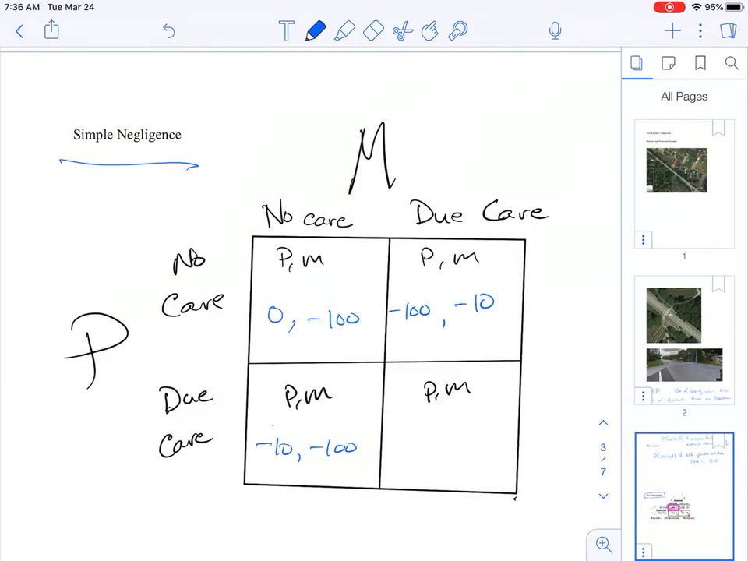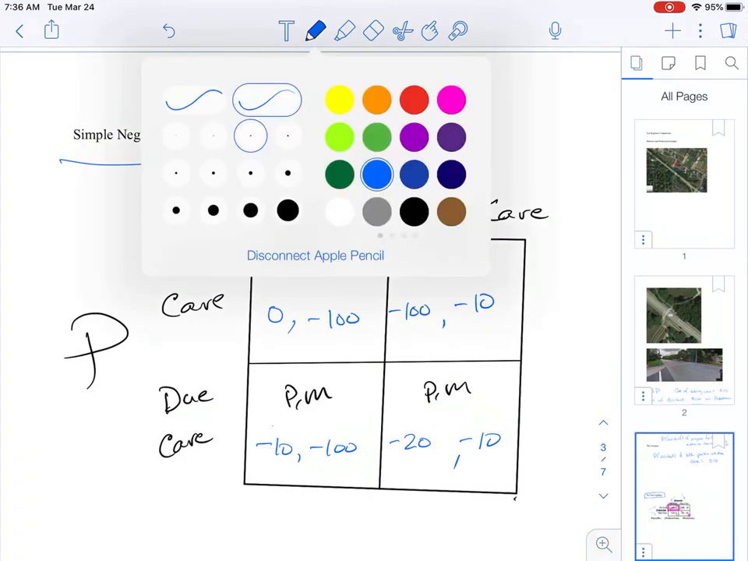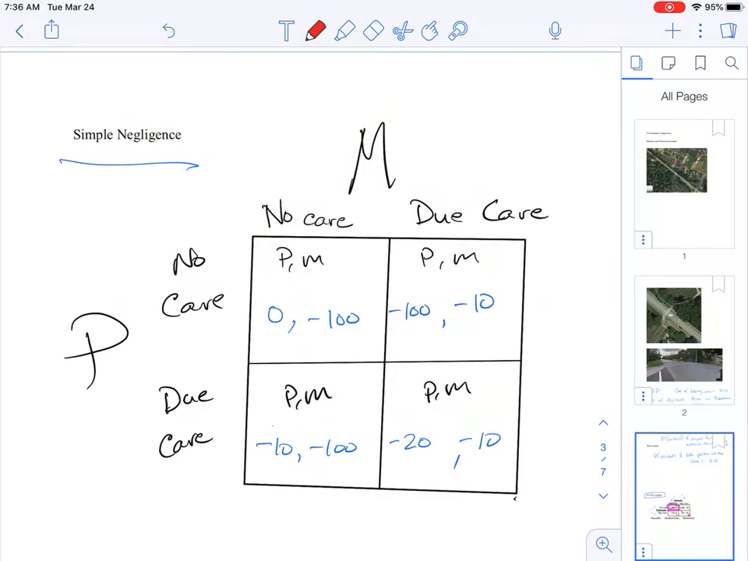And finally, in the bottom right cell, if both parties exercise due care, then there is an expected cost of accident of $10, right? Because even though both parties are exercising due care, there's still a 10% chance of the accident. But if the motorist is exercising due care, they will not be liable, so they're only out the $10 cost of care, and the pedestrian is out the $10 accident cost and the expected precautionary cost, the cost of taking due care. Let me say it again. The motorist is out $10 for exercising due care. The pedestrian is out $10 for exercising due care plus $10 in expected accident costs. So there are the payoffs in our matrix.